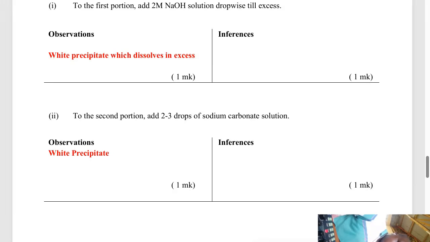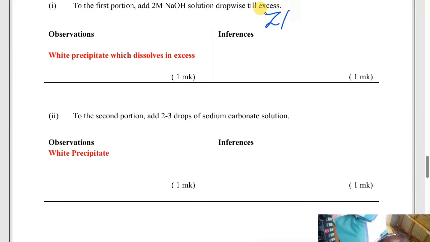Then in excess, the white precipitate dissolves to form a colorless solution. If that is the case, then what is present is what we call ZAP.